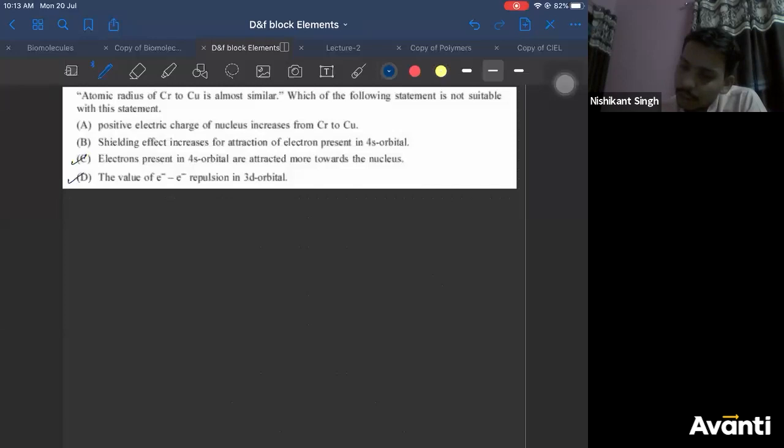Then positive charge of nucleus increases from chromium to copper. This is also correct. Then yeah, you guys are right. The option which is wrong is B. Yes, I saw that. Then your option is right. The incorrect option here is B. B is your answer, not suitable statement. B is your answer here.